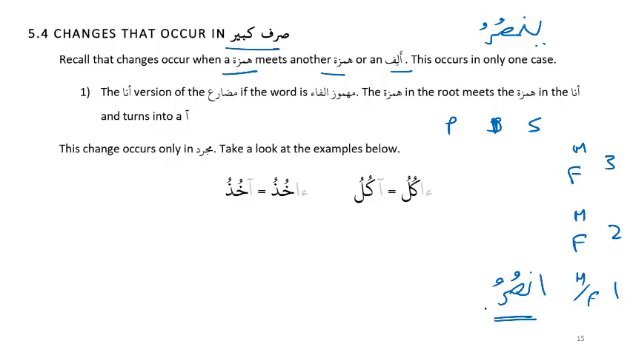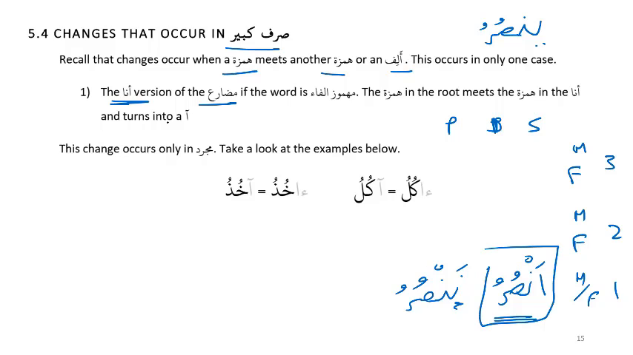Ansuru. And what's plural? Nansuru. Very good. Nansuru. Okay. The Ana version of the Mudari. What's the Ana version of the Mudari? Ansuru. Exactly. The Ana version of the Mudari, if the word is Mahmuz al-Fa, what does that mean?